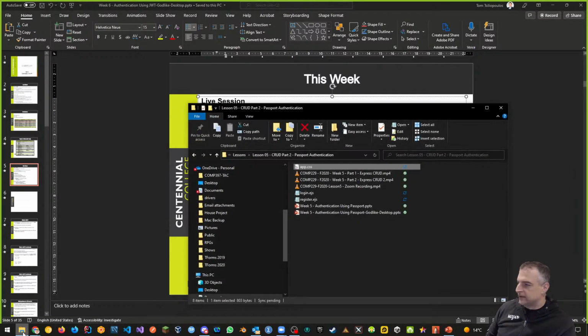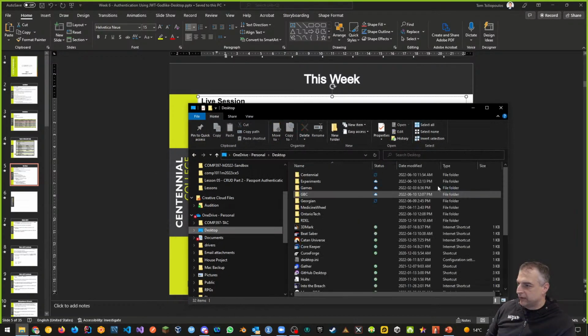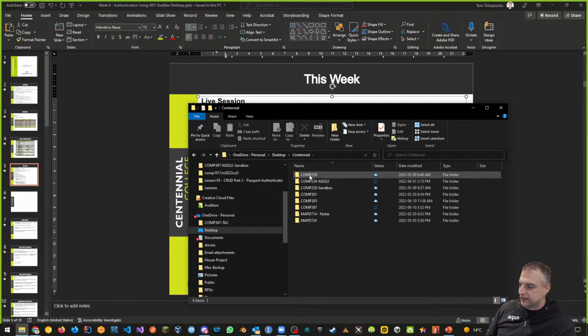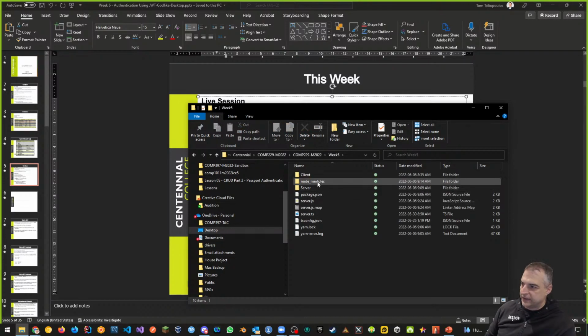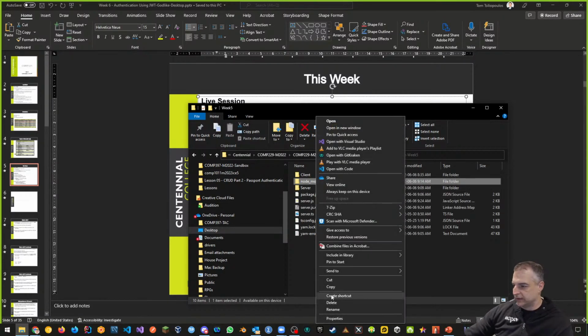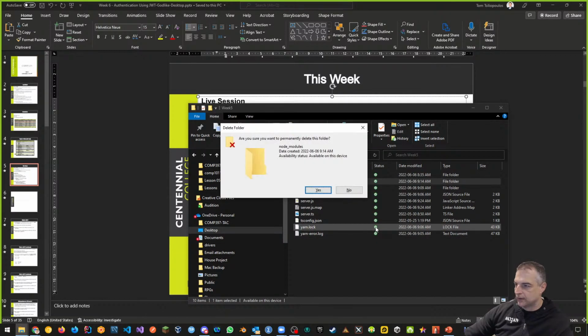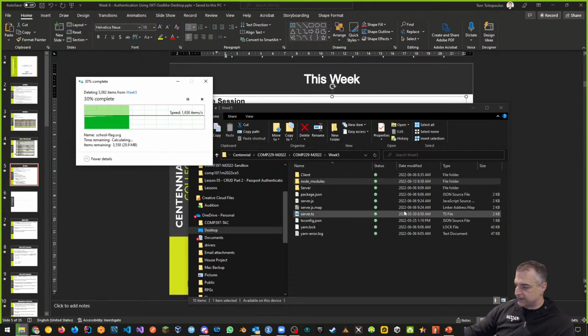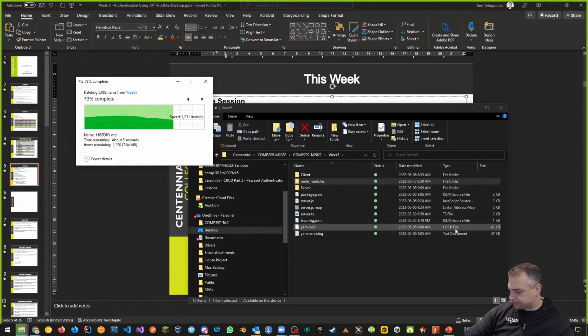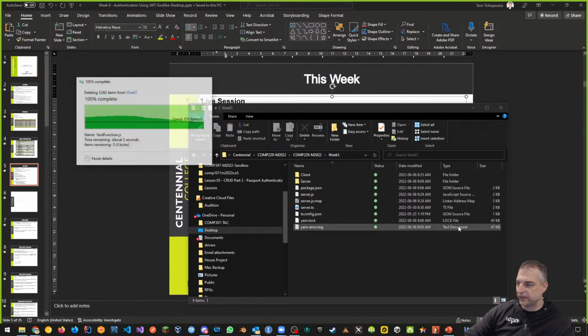All right, let's get into this. So what we're going to do like normal is go to the desktop, go to Centennial. We're going to get into this piece, and you guys are section 2. We're going to start in there. So there's week 5. Like normal, what I'm going to do is delete the node modules folder. Let's delete that. I'm doing this because I want to make it quicker and to demonstrate how it works. So we're going to base it off that.